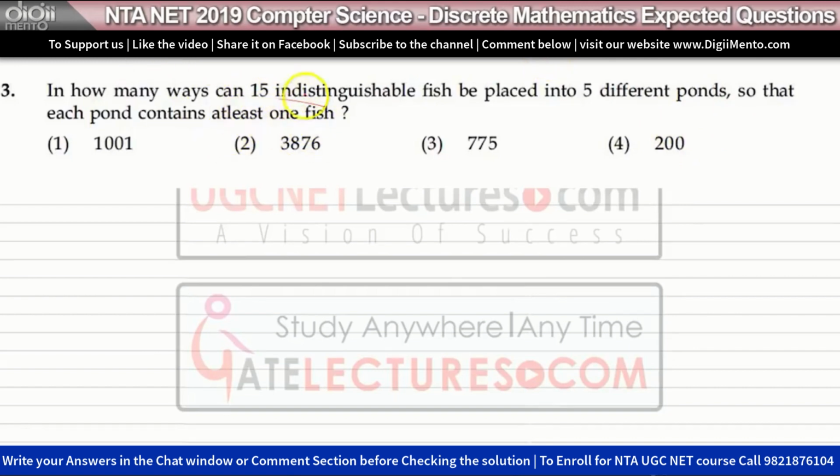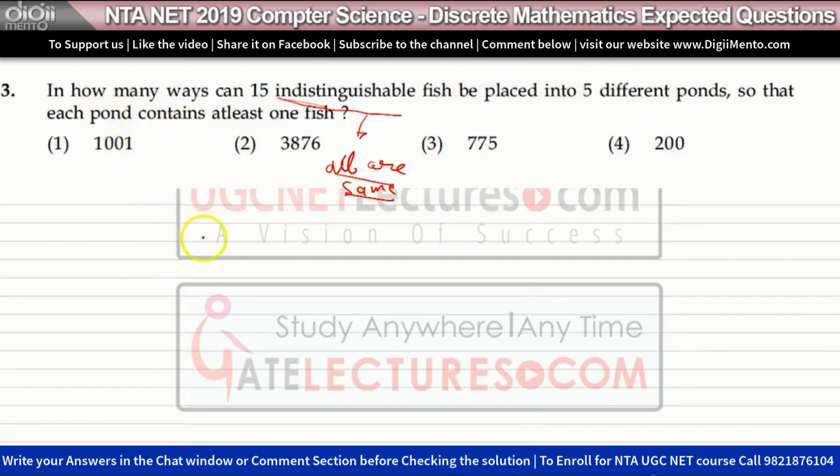Okay. So you have to find in how many ways you can put 15 indistinguishable fish. Indistinguishable means all are the same. You cannot find the difference between these fish. They cannot be distinguished from each other. Okay. So they are the same. They can be placed into 5 different ponds so that each pond contains at least one fish.